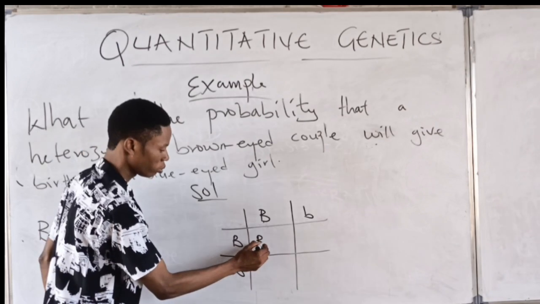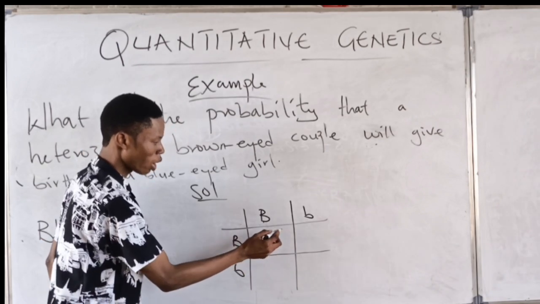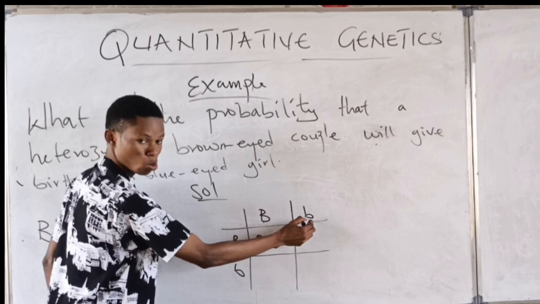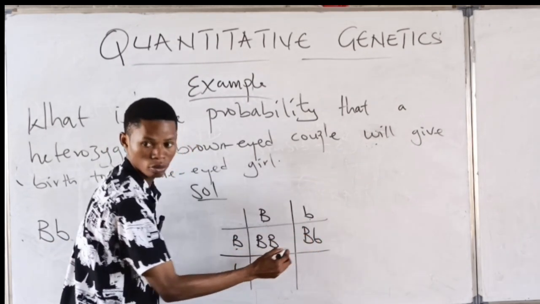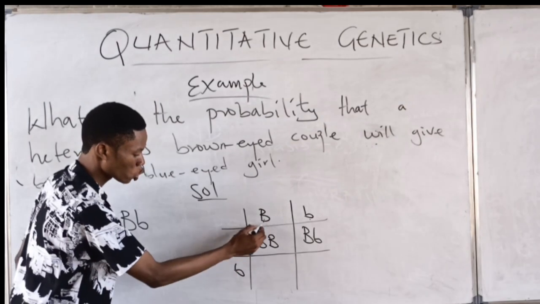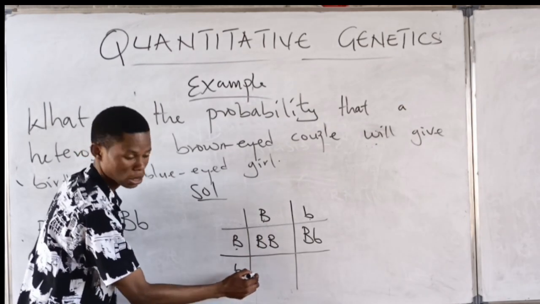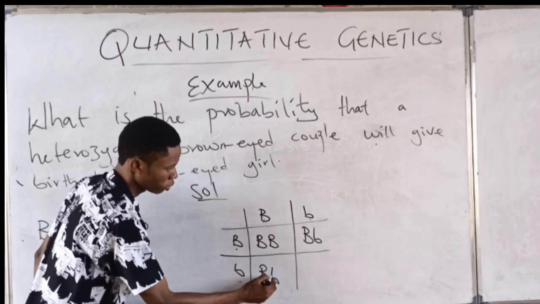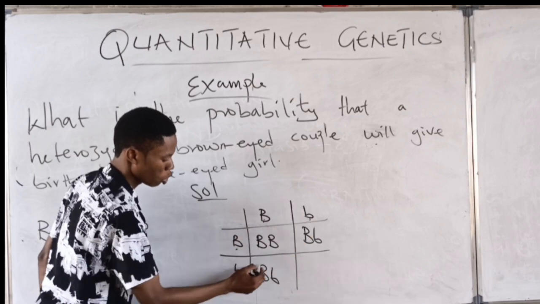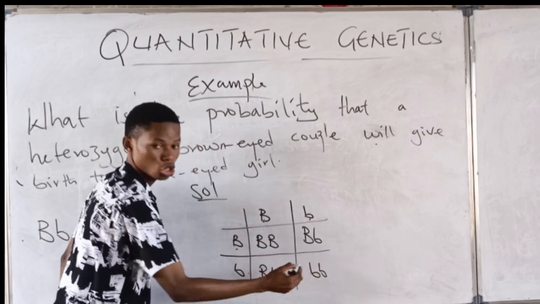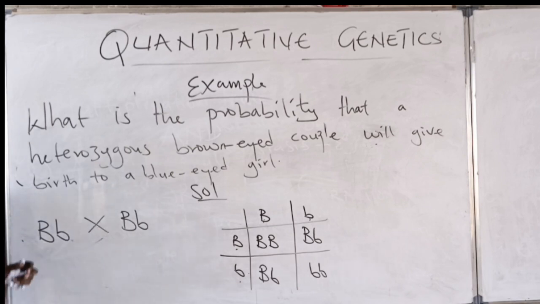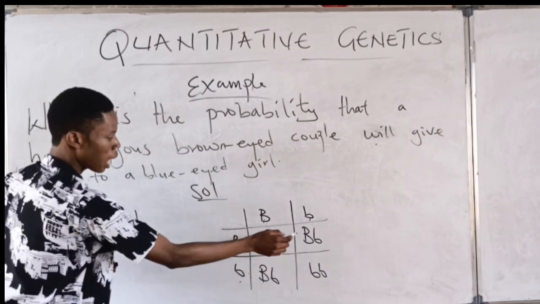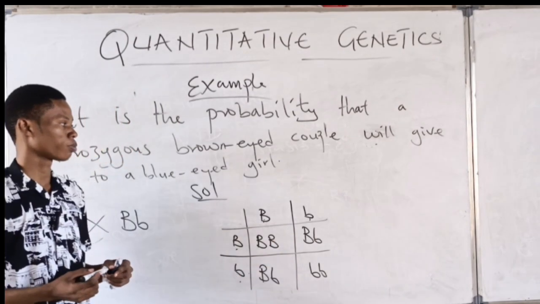Here you have capital B, small b, right? Yes. Here you have capital B, small b, right? Yes. And here you have what? Small b, small b. Do you understand this? Yes. If you do your normal cross, you still get the same thing. So these are our offspring.